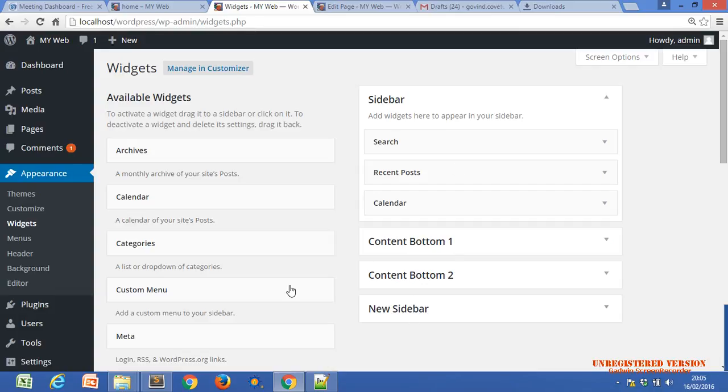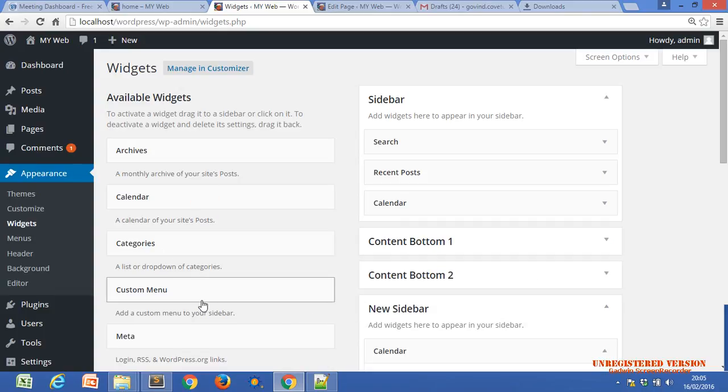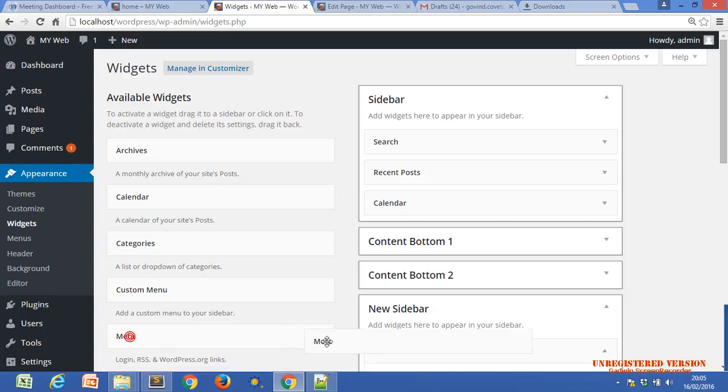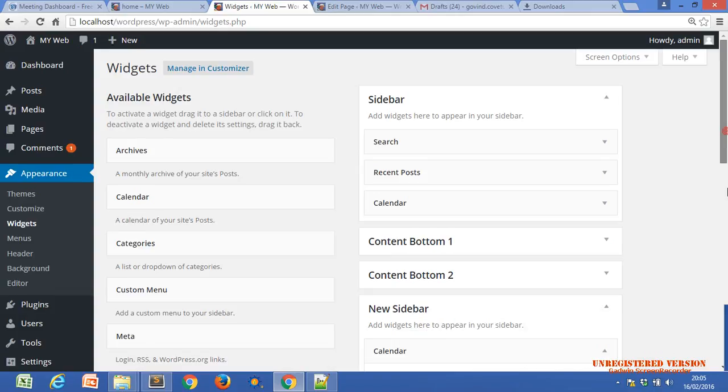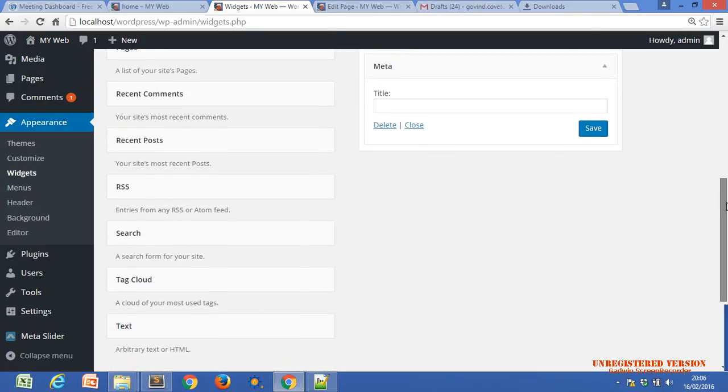Now there is one more thing, the shortcode. There is a shortcode for using what we have created right now. We can include anything into this, meta also, whatever you want to put into this sidebar. And if we need to, there is a text widget also here.